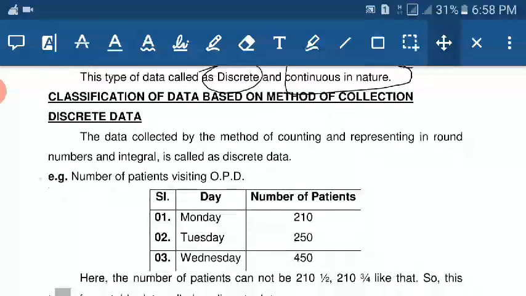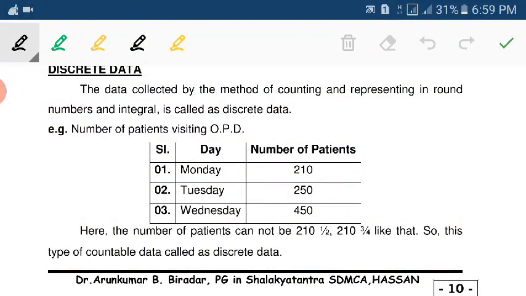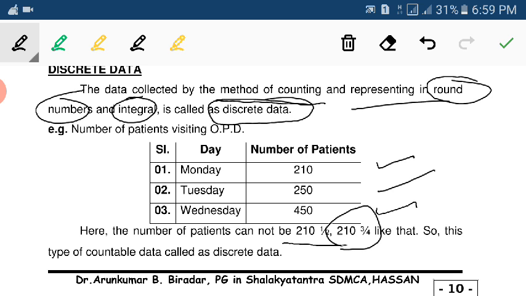Classification of data on the basis of method of collection, that is discrete data. What is discrete data? The data collected by a method of counting and represented in round numbers and integers is called discrete data. Number of patients visiting OPD on Monday 210, on Tuesday 250, on Wednesday 450. These are the number of patients. It cannot be 220 and a half or 223 and a quarter, like that. So this type of countable data is called discrete data.